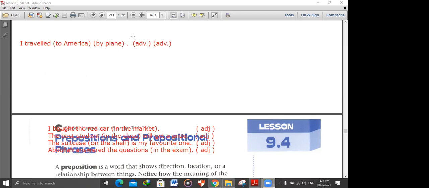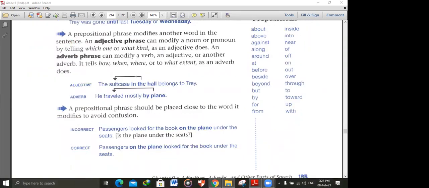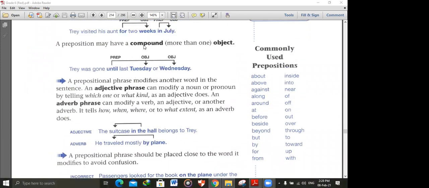Okay, mister, how can I make sure that it is used as an adverb? It will answer the question how, where, when, to what extent. You can underline them down here. Look at this in your book.